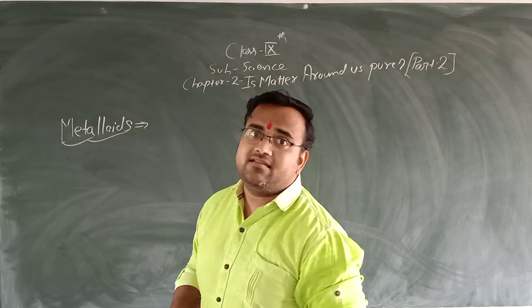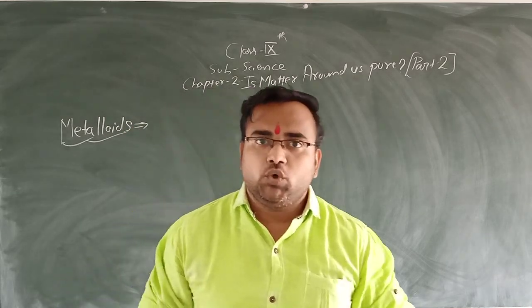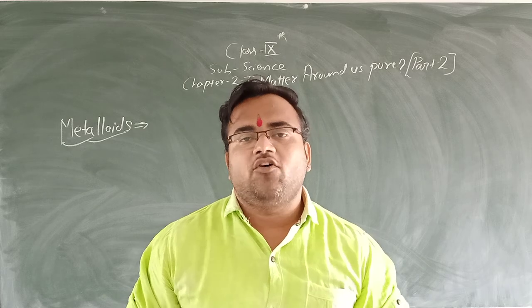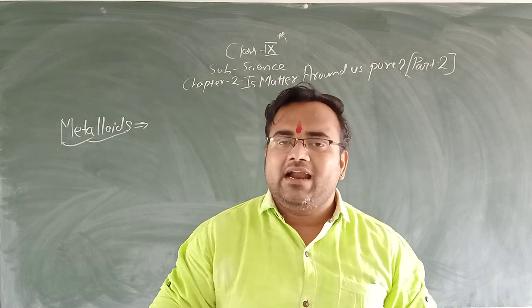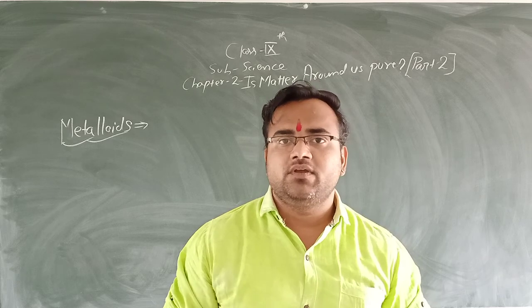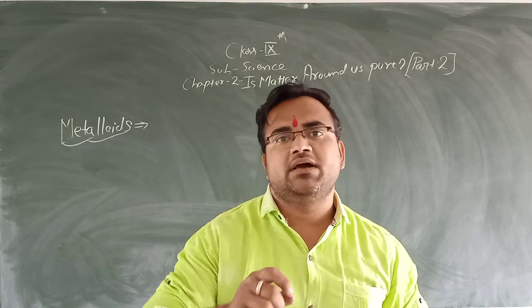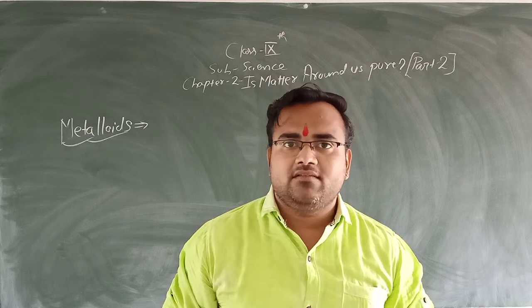See, metalloids are the substances which show both the properties of metals and non-metals. We can say metalloids are the elements which show the properties of both metals and non-metals.